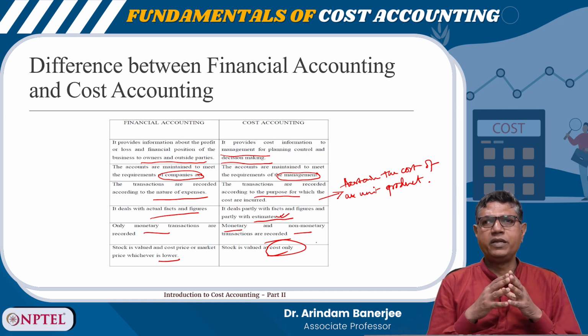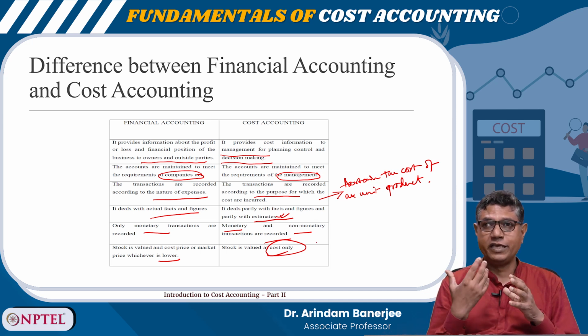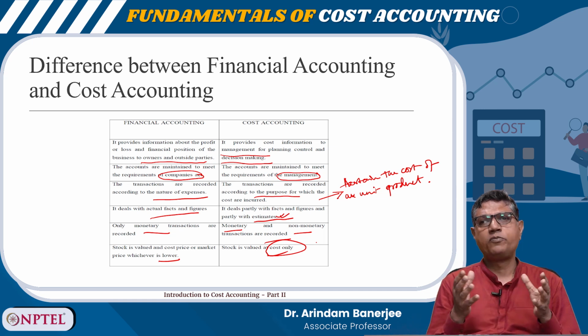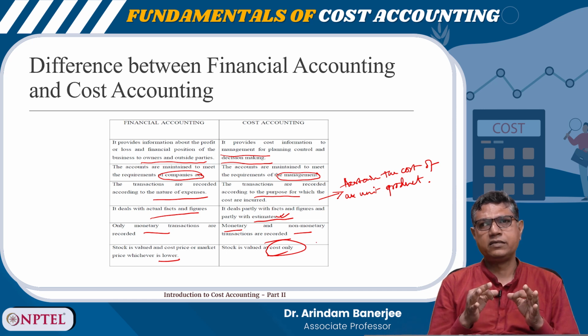Because the companies need to know what cost they are incurring for producing each product, what cost they are incurring at each cost center, right. And to this cost data, they can add a profit margin and arrive at the selling price, right.